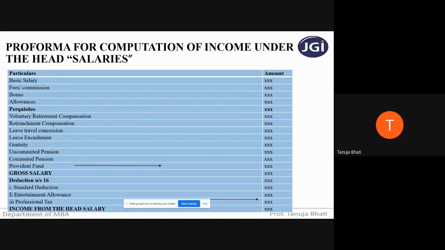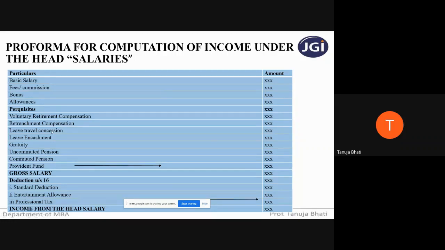Next, perquisites we have dealt with in the last lecture. Perquisites are again divided into fully taxable in case of all the employees, exempt in case of all the employees, and taxable only in case of specified employees. So depending on that, you need to take the amounts in the outer column, which we will be dealing with today. Next is voluntary retirement compensation. You have exemption, minus the exemption, take the remaining amount in the outer column. Retrenchment compensation, again use the provision, take the exemption, and the remaining taxable amount you keep in the outer column.